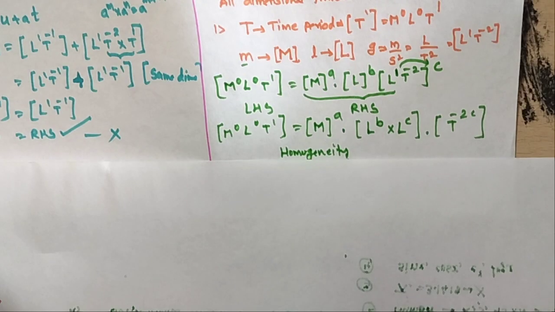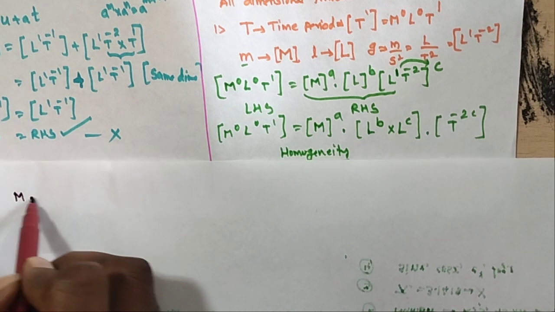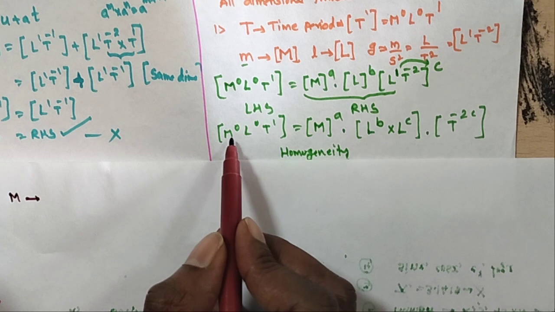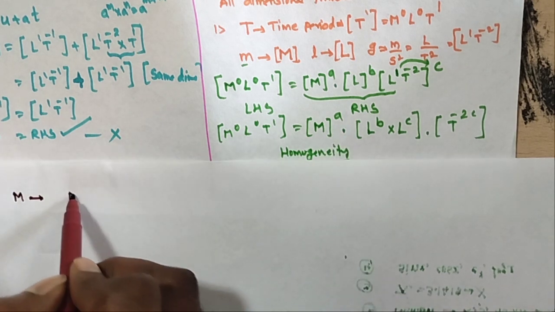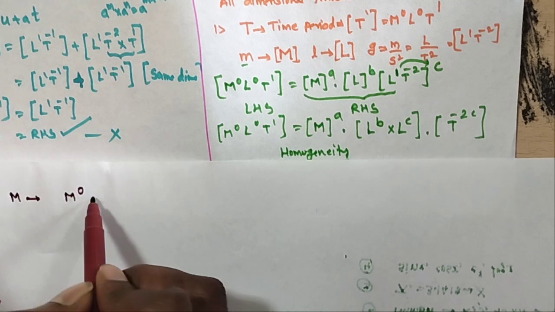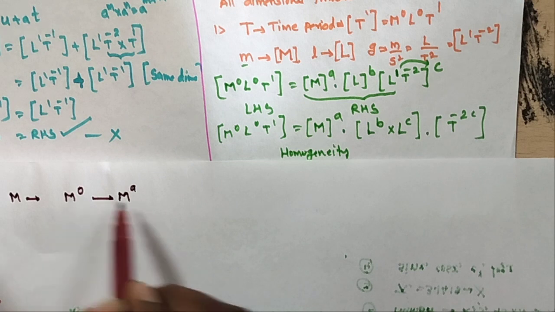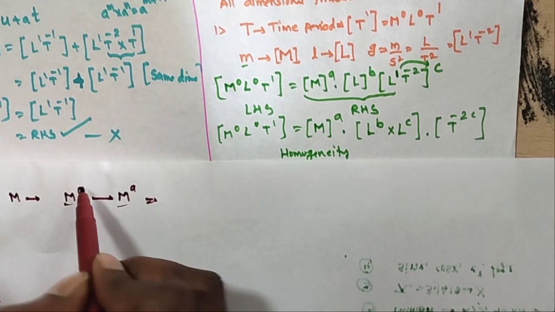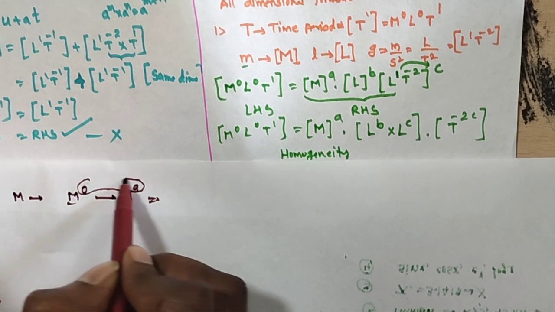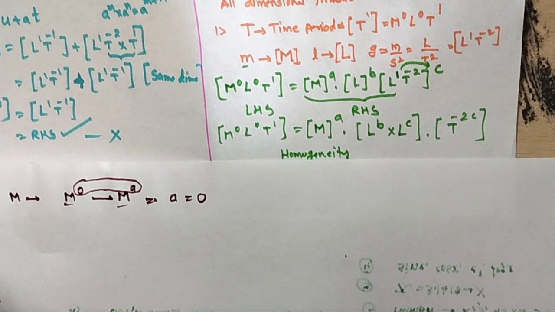So here I am equating the same dimensions. First you compare the M dimension. Here LHS side is M power 0 and RHS side is M power a. So it is equating. That means both are the same base, so their powers will be equal. So that is a is equal to 0. First one.